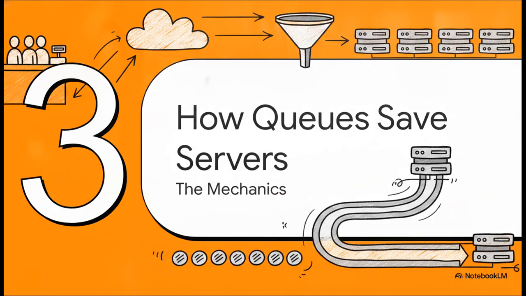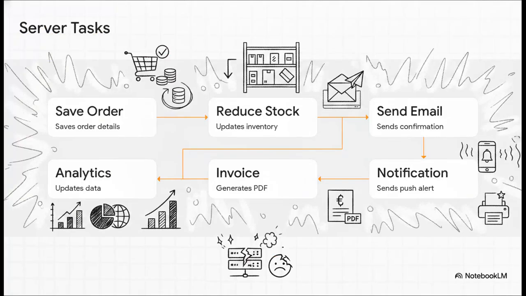All right, part 3, how queues save servers, the mechanics. Let's take that bank line analogy and apply it directly to saving your app's architecture. When someone places an order on your app, your backend is actually doing a ton of heavy lifting. It has to save the order, reduce the inventory stock, fire off a confirmation email, trigger a push notification, generate a PDF invoice, and finally update your analytics. If your server is forced to do all 6 of those things while the user just sits there staring at a loading spinner, crash city.